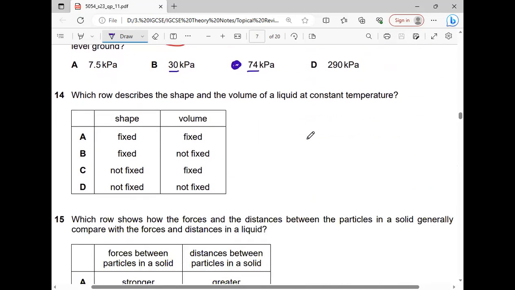The next one. Which row describes the shape and the volume of a liquid at constant temperature? We know the kinetic molecular model of the solid, liquid, and gas, that liquid has no fixed shape, but solid has. So it means option A and B are omitted out. And what about the volume? Yes, liquid has definite volume. So which option is correct? Option C is the correct answer.